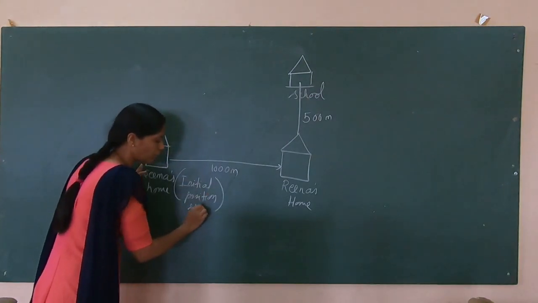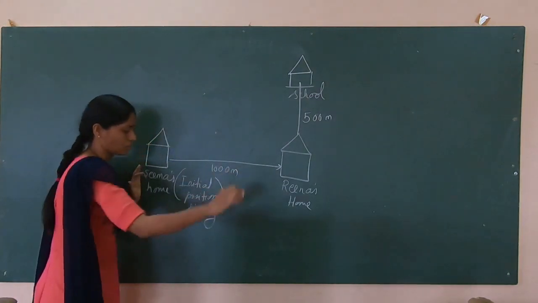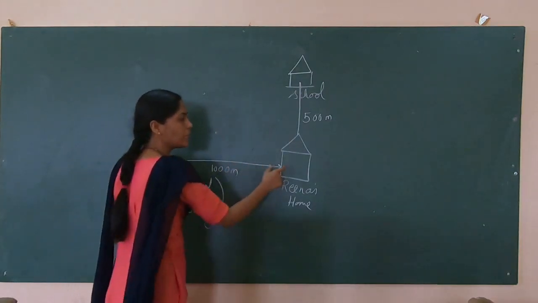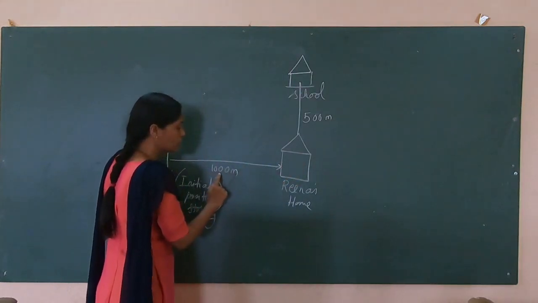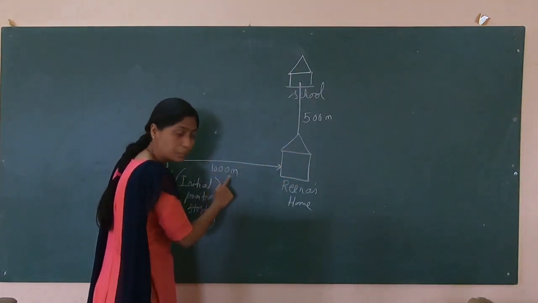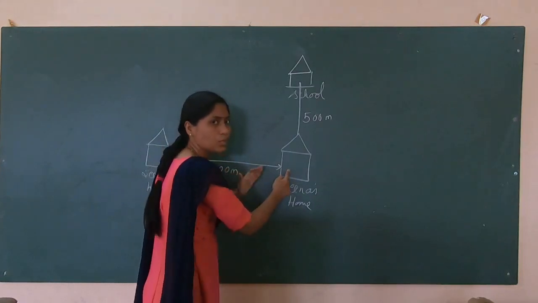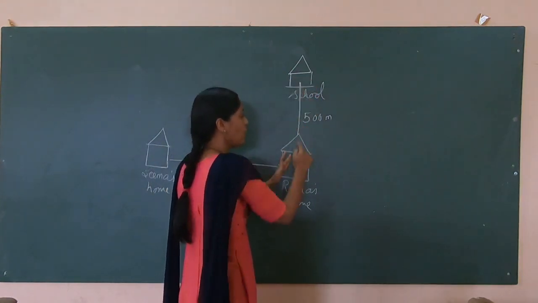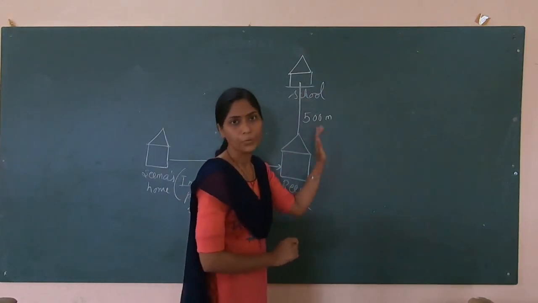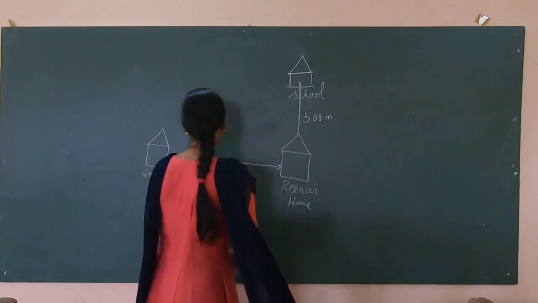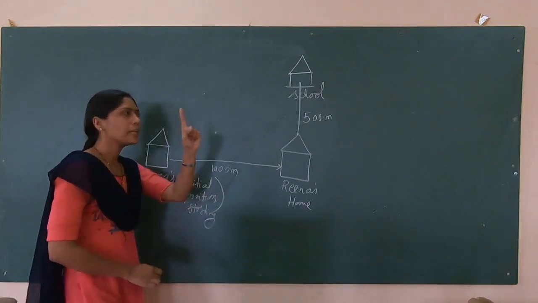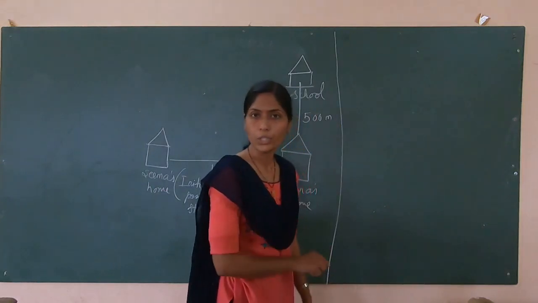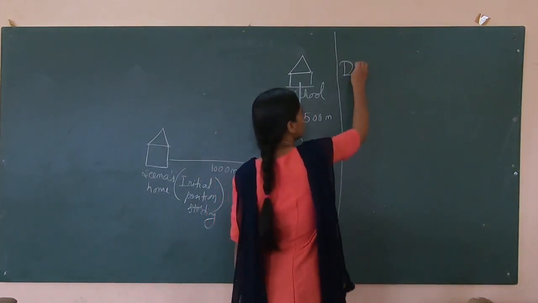So from here she started, went to Reena's home, she covered this much length, that is 1000 meter, and from Reena's house they both went to the school by covering 500 meter.